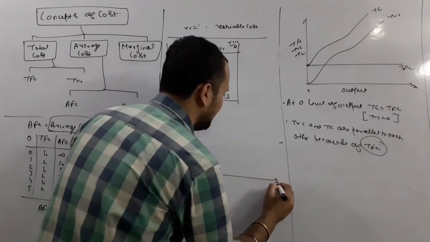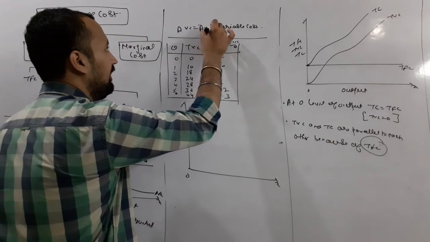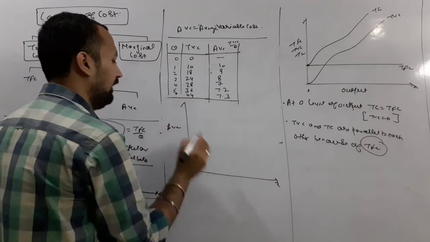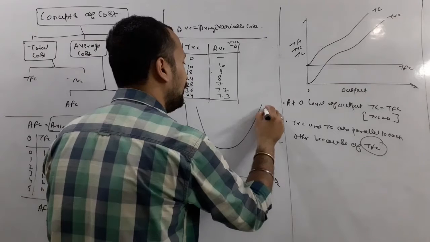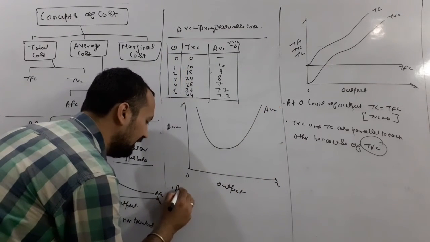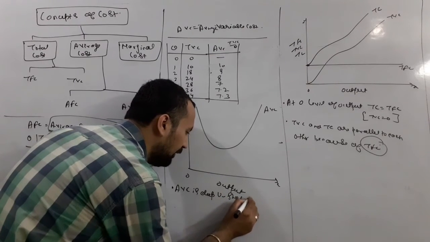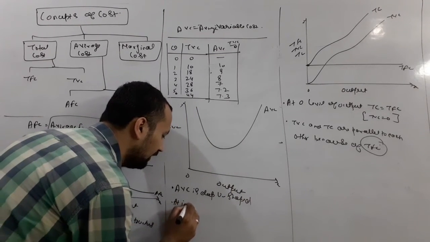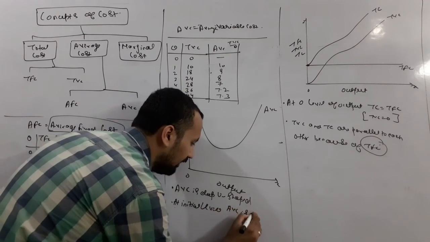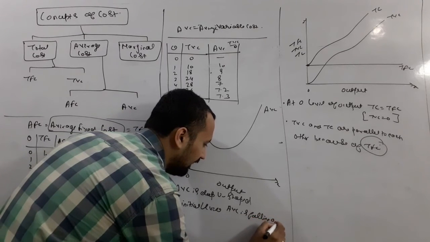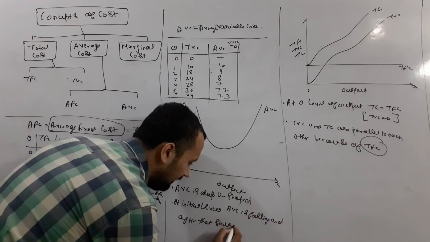So its diagram can be like this: x-axis, point of origin, y-axis, I am writing down AVC, average variable cost. Its diagram is a deep U shape. Why is it a deep U shape? Because at the initial level AVC is falling, and after that it starts rising.